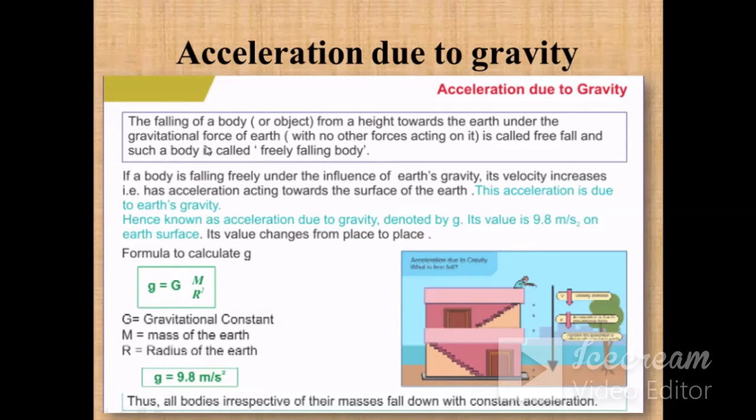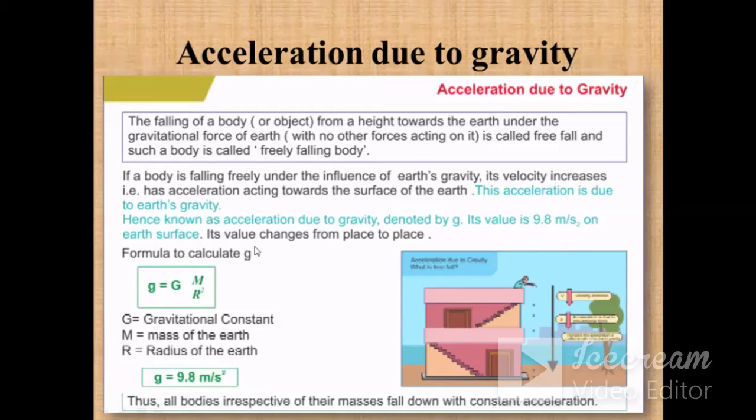That is the freely falling bodies that you might have observed in day-to-day life. When the body falls from a height towards the earth, it is falling under the gravitational force of the earth. No other force is acting on it, and that is why it is known as free fall. During the free fall of the body, the velocity increases continuously, and that is due to the acceleration due to gravity, and the acceleration of the body is equal to 9.8 meter per second square.